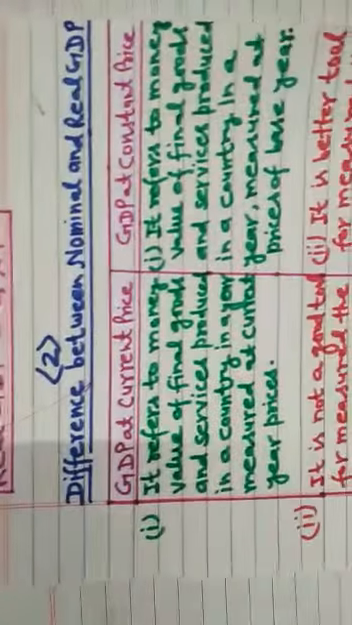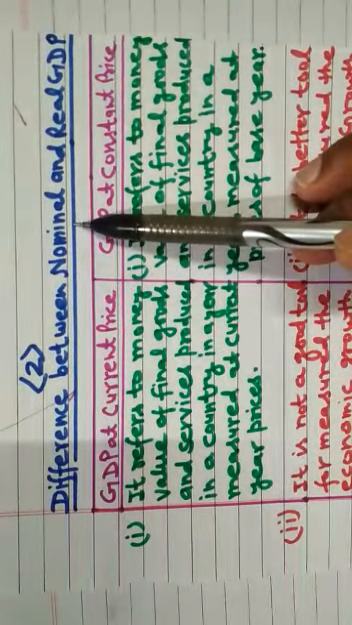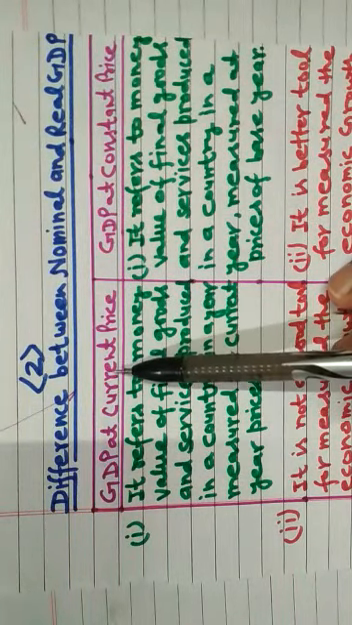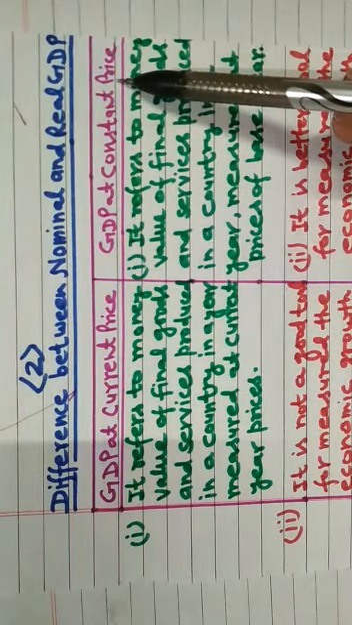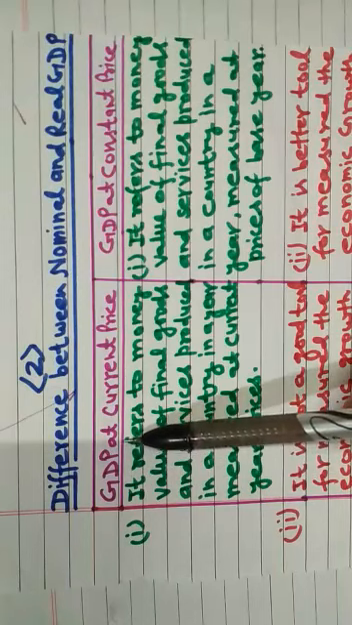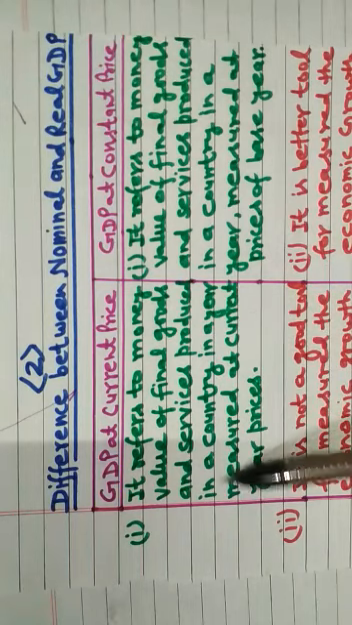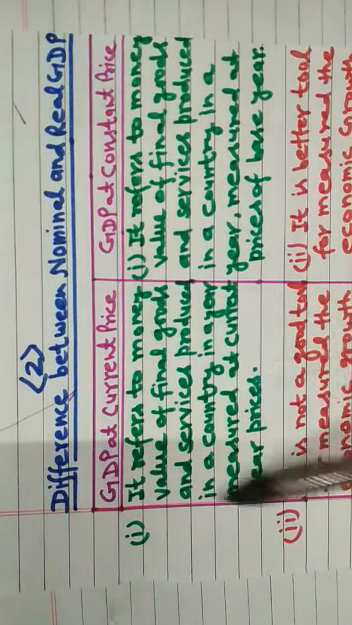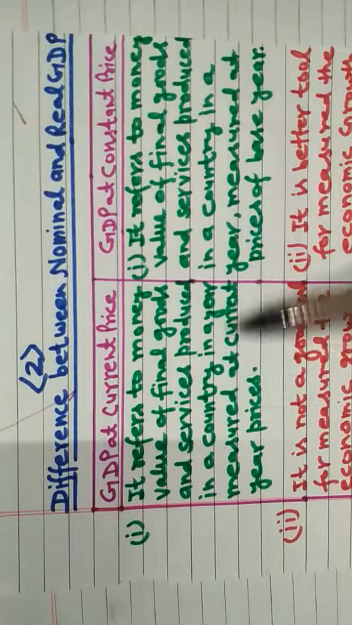Now discuss the difference between nominal GDP and real GDP. On one side GDP at current prices, meaning nominal GDP, and on the other side GDP at constant price, meaning real GDP. So the first point, nominal GDP. It refers to money value of final goods and services produced in a country in a year measured at current year price. So the main point, money value of final goods and services in an accounting year